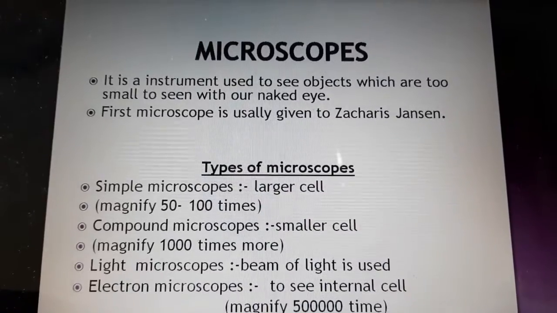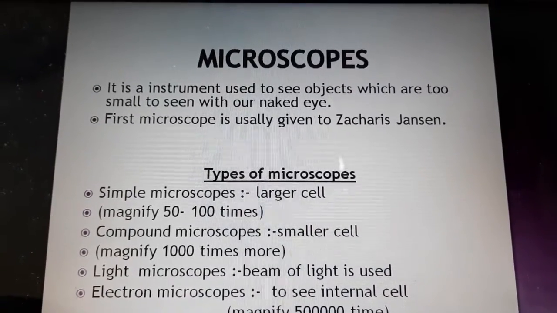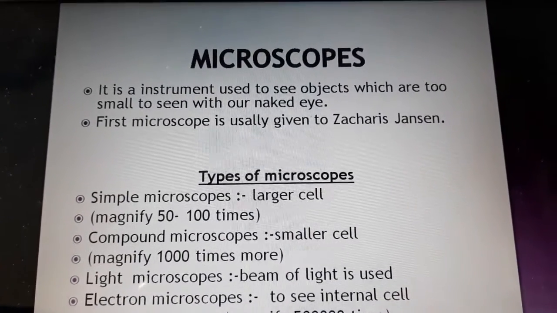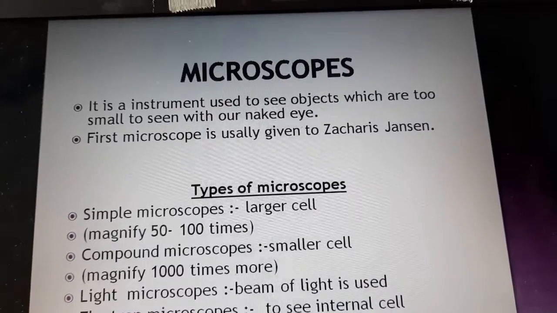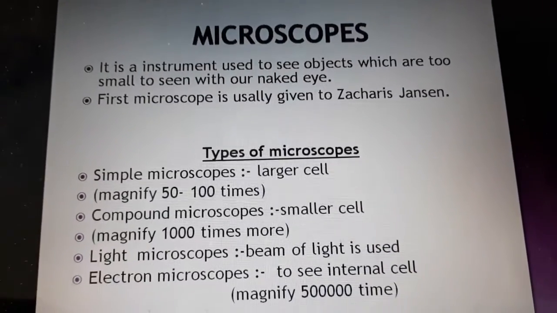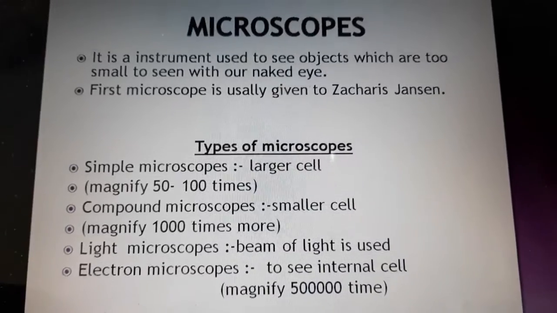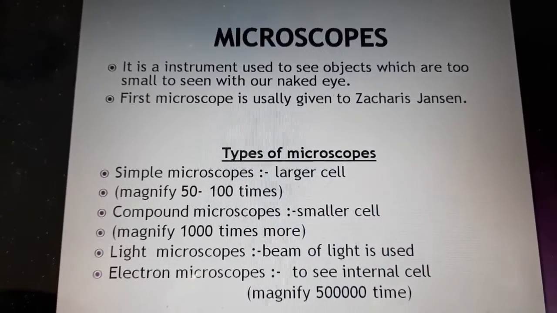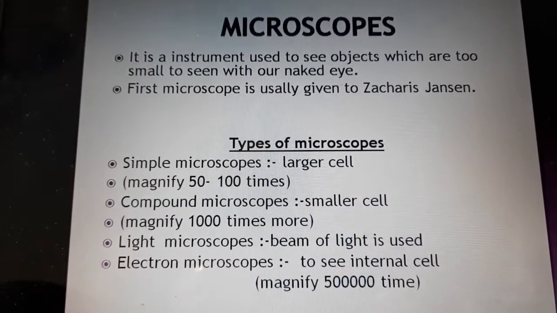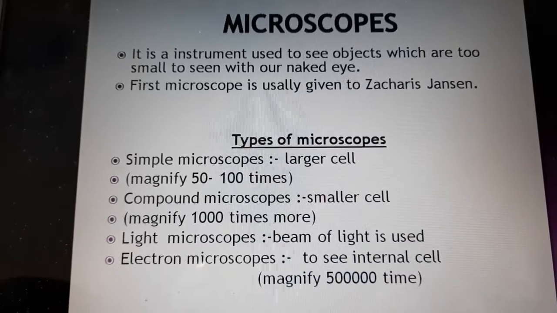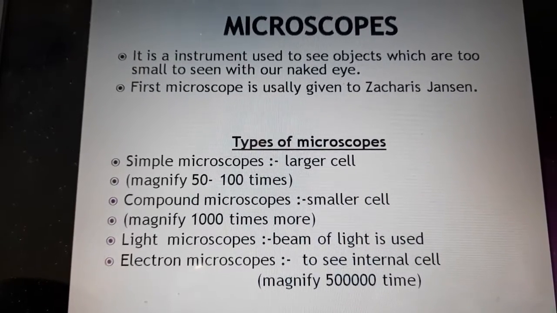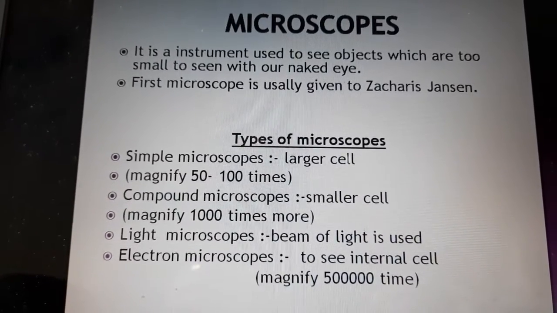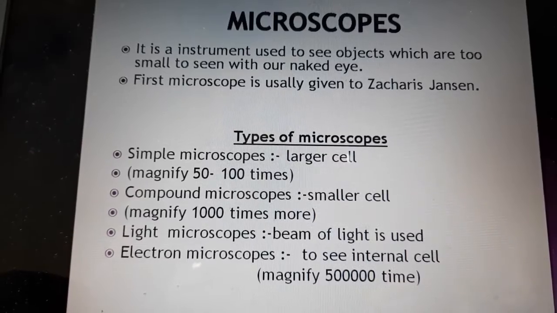Larger cells can be seen through simple microscopes. There are 4 types of microscopes, mainly the simple microscope, compound microscope, light microscope and electron microscope. These 4 types are able to see different types of cells. The larger cells are seen with the help of the simple microscope, but to see smaller cells we need the compound microscope. The simple microscope has a magnification power of 50 to 100 times. The compound microscope has a magnification power of about 1000 times.